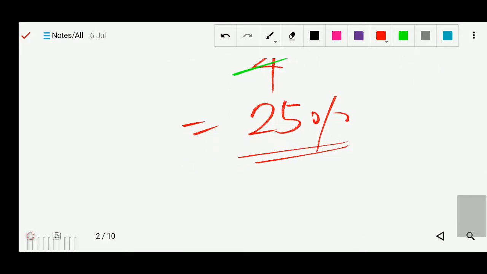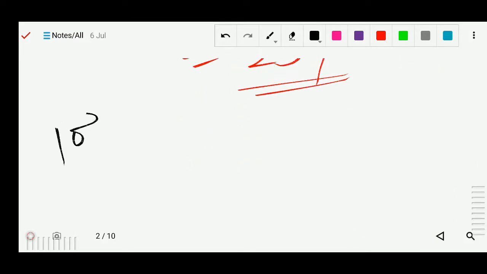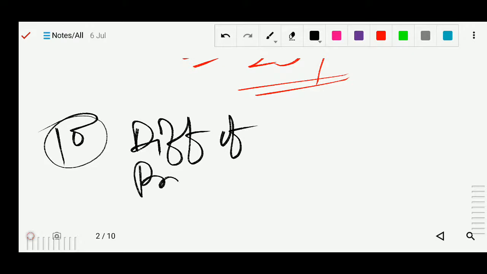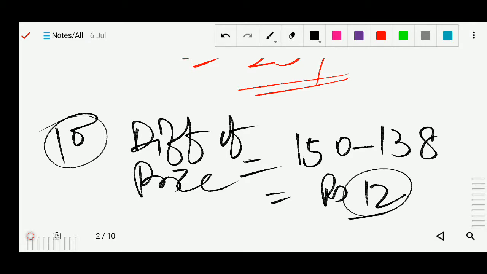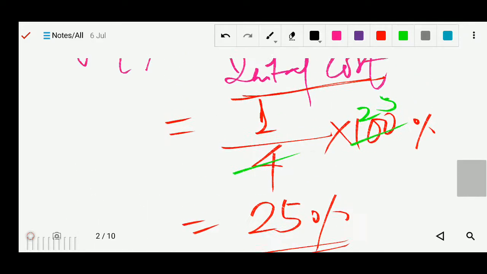Okay. Number 10 is also similar to question number 9. So an article's marked price is 150 and it was purchased for rupees 138. So there is only a difference, there is a decrease. So there is a difference of price we can find out. Earlier it was 150 minus 138, so the difference is rupees 12. That's the difference. The same formula we will apply as we applied here.